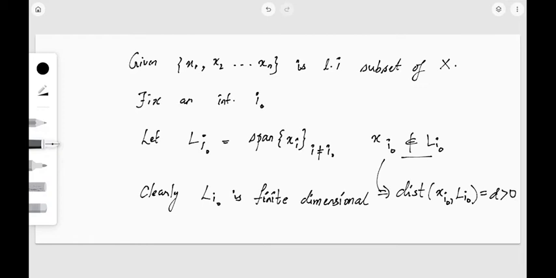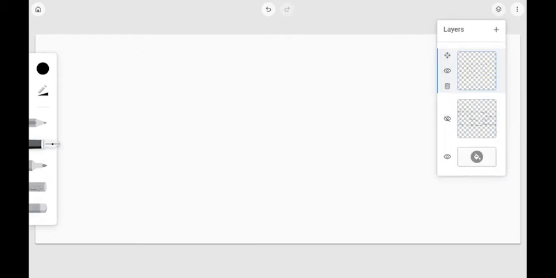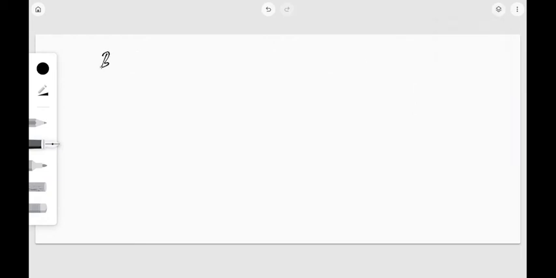So if you recall the corollaries that we have done, in corollary 3.1.7, if we have one element which is not in the subset and its distance is equal to some positive integer d, then we can always find a linear functional, right? So I am writing it again.